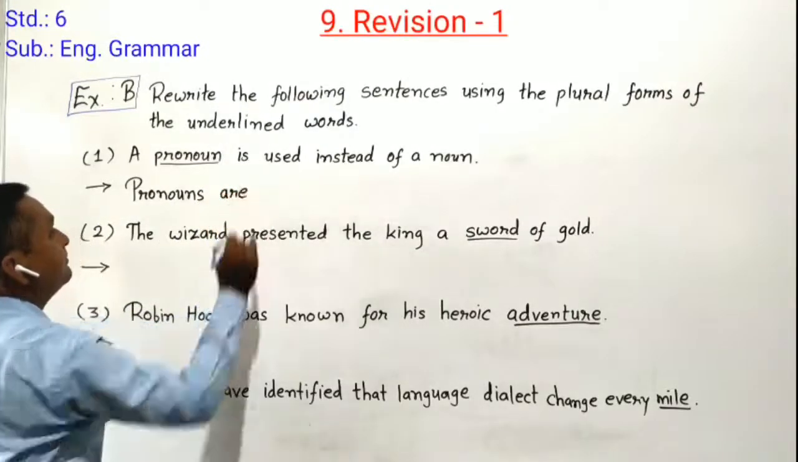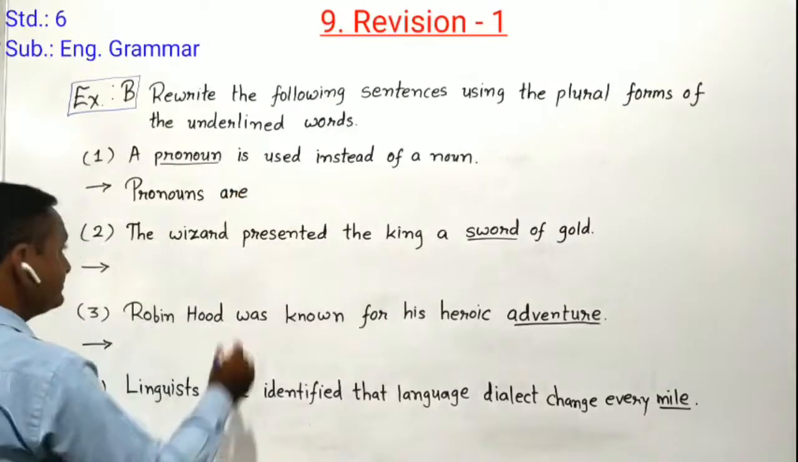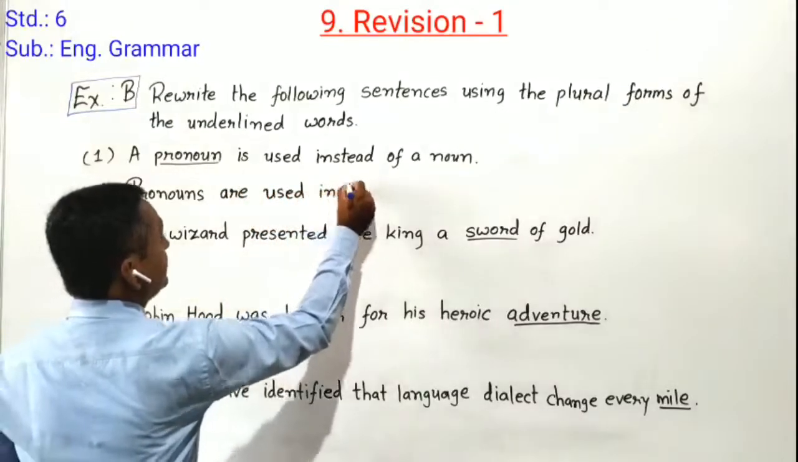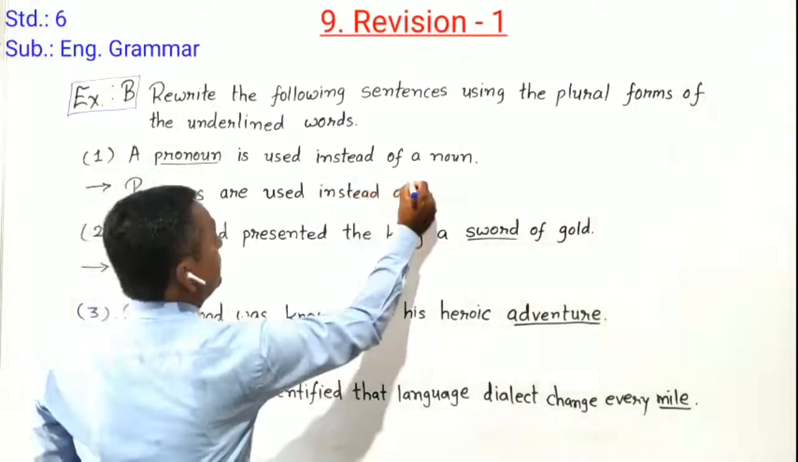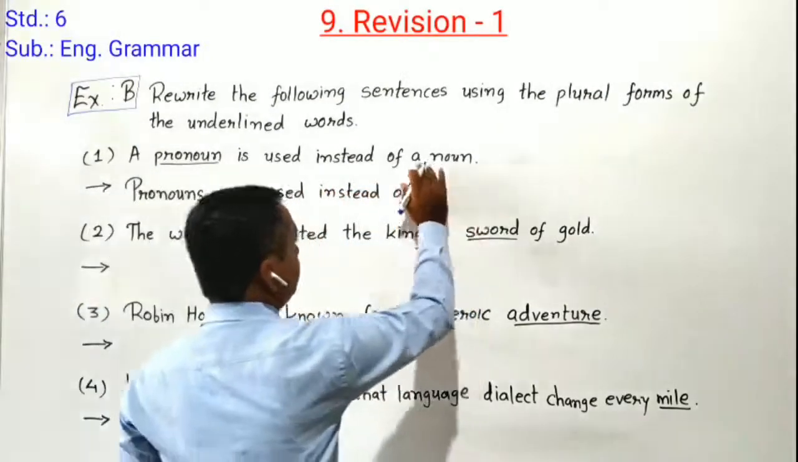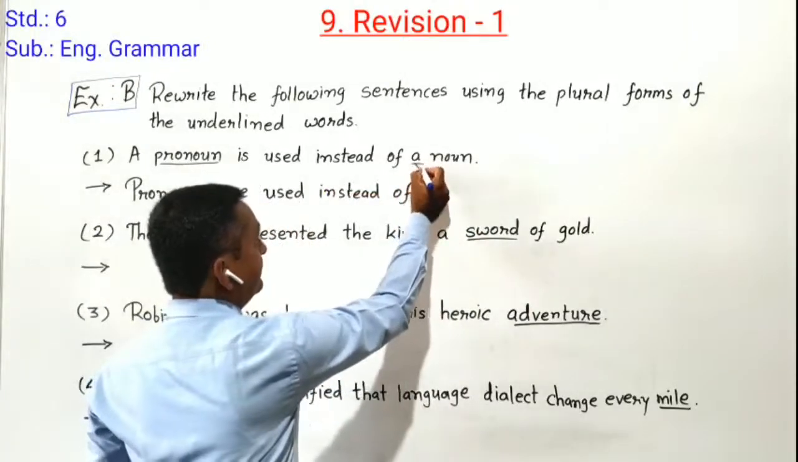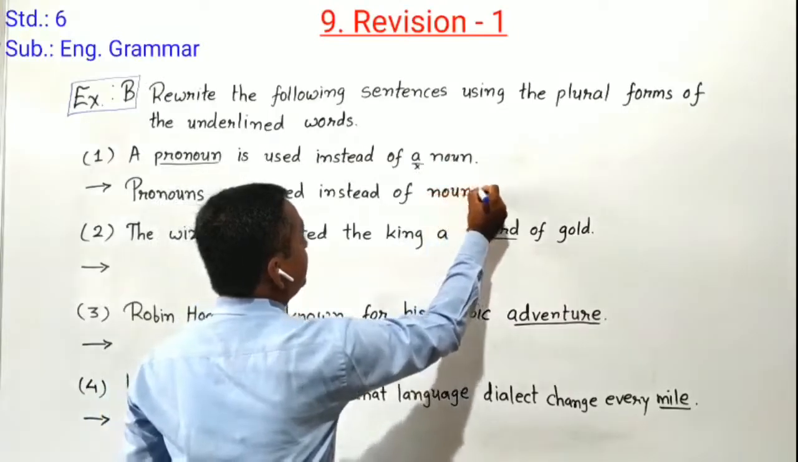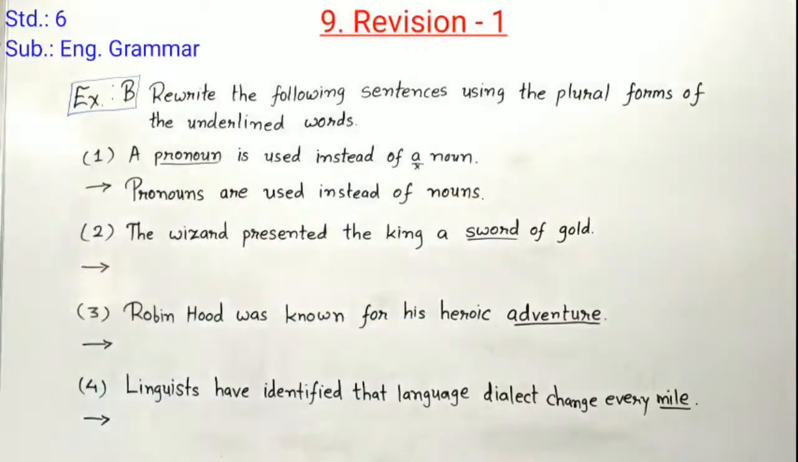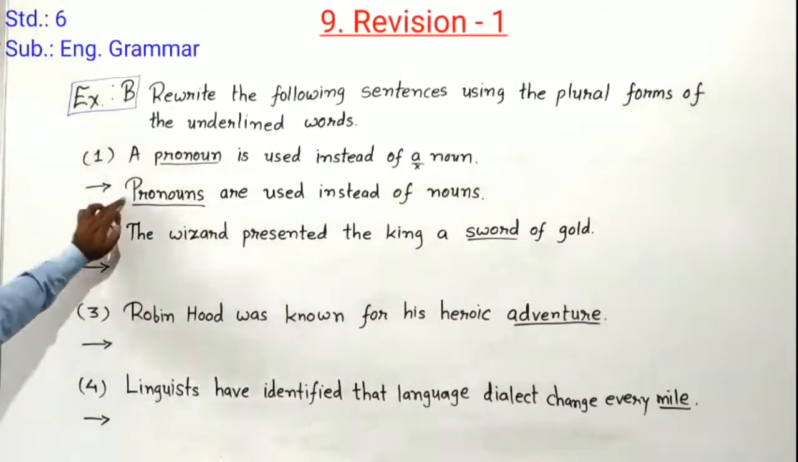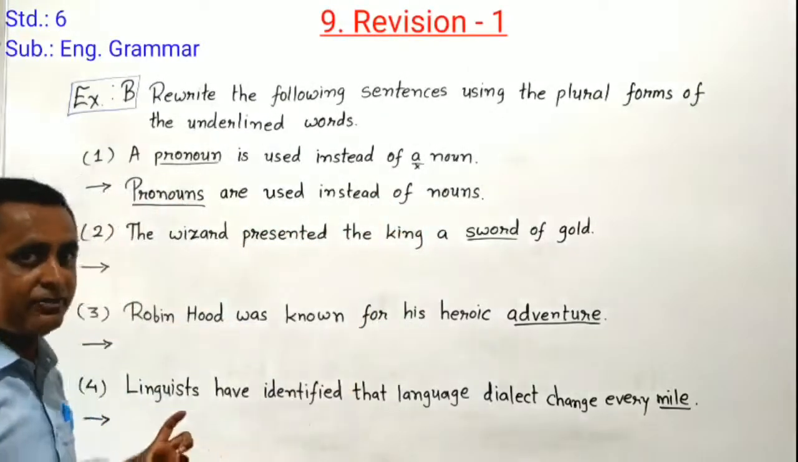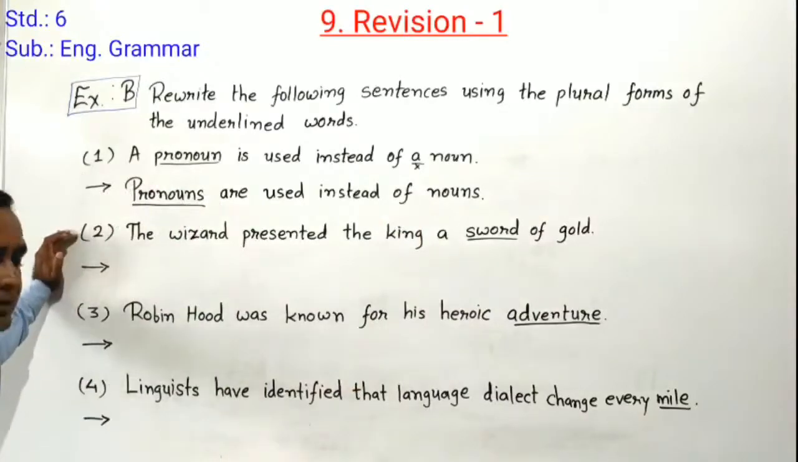Pronouns are used instead of. Here we have to do changes. We have to remove article a and we have to make plural of noun. So what's happened here? Nouns. So it's finalized, converted into plural form. See, pronouns are used instead of nouns. Can you understand, student?